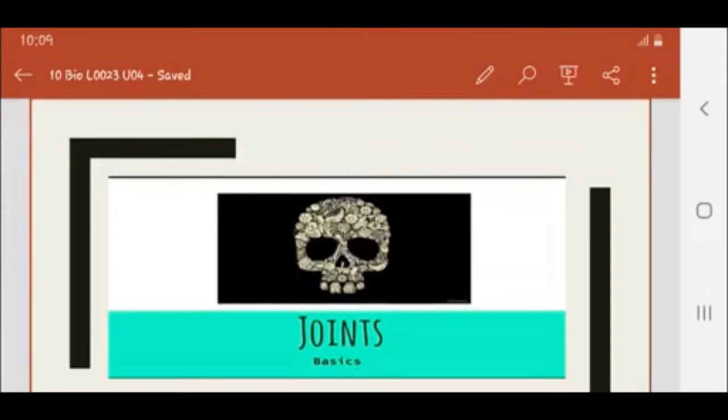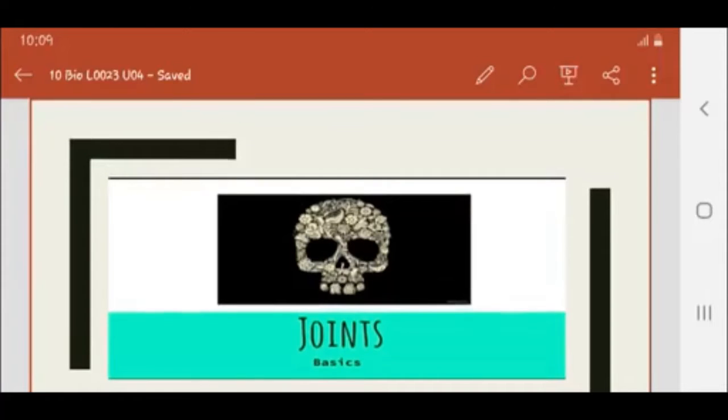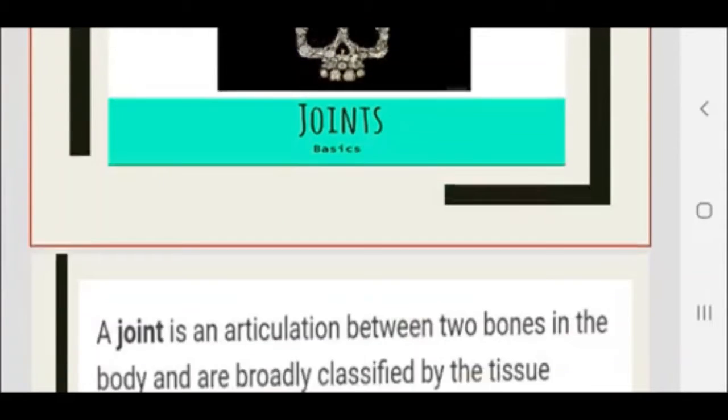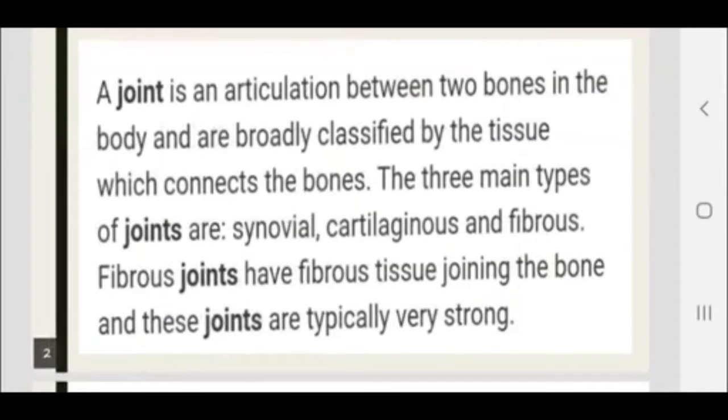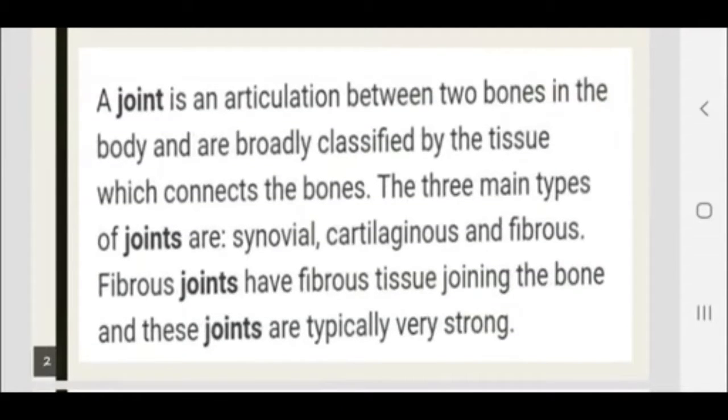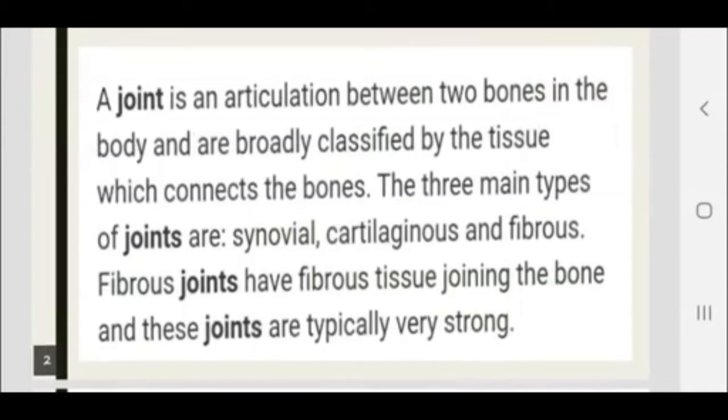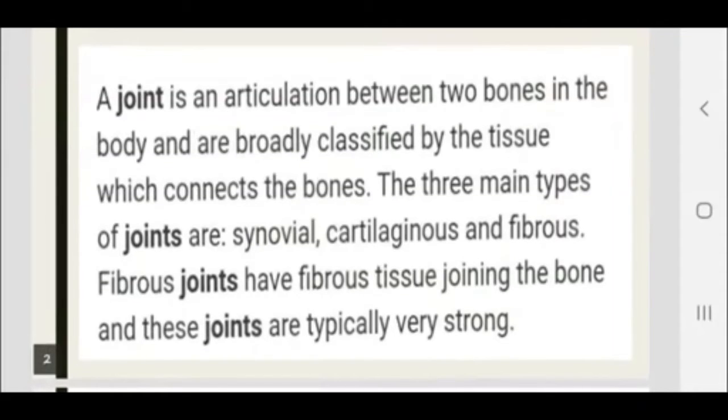Today we discuss another topic of unit number 4, that is joints. So first we discuss the basics: what is meant by joint. A joint is an articulation between two bones in the body and is broadly classified by the tissue which connects the bones. The three main types of joint are synovial, meaning movable joints; cartilaginous, meaning slightly movable joints; and fibrous, meaning immovable joints.